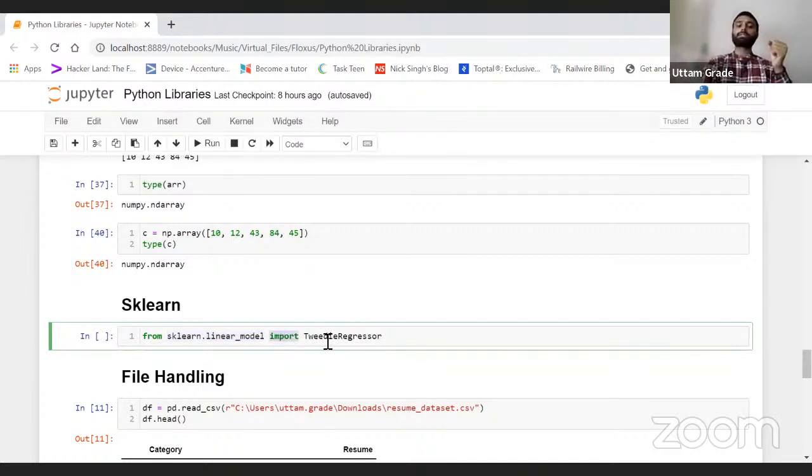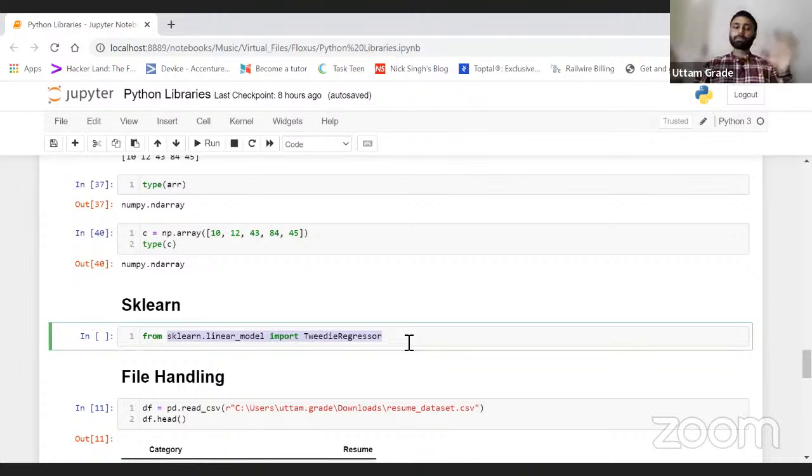We will discuss these tomorrow, but today you need to understand it this way: sklearn is a library which contains a lot of functions for machine learning. If I want to run a specific model or algorithm like linear regression or logistic regression, sklearn is the library which contains that. Pretty simple.